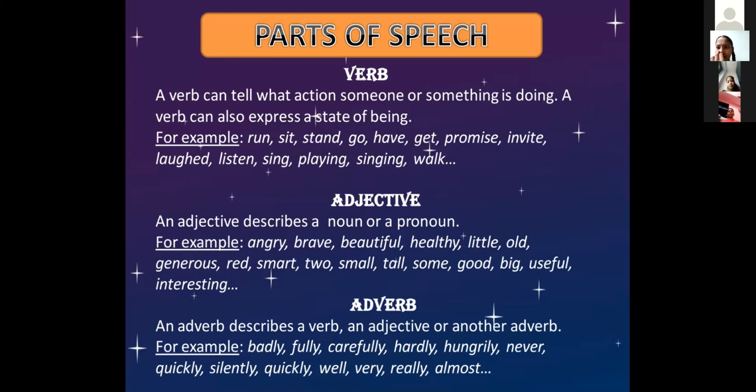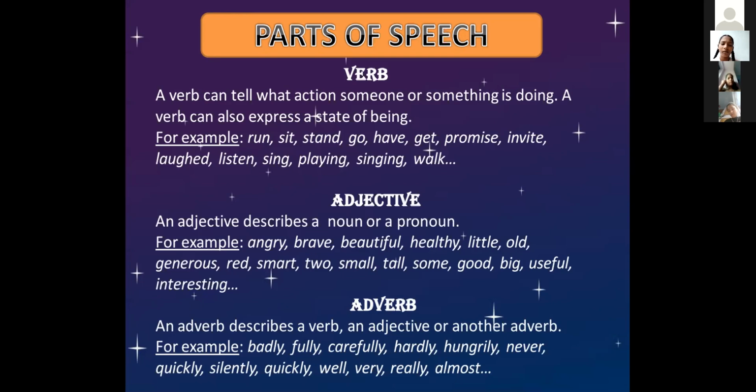Whichever word is describing a noun or a pronoun, we call it an adjective. And one more tip you have to remember: an adjective always comes before the noun, not after the noun. Okay, ma'am? Because it is describing the noun, it always comes before the noun.